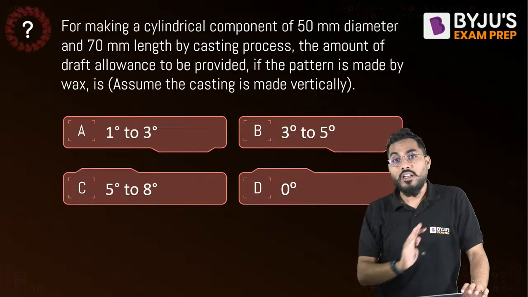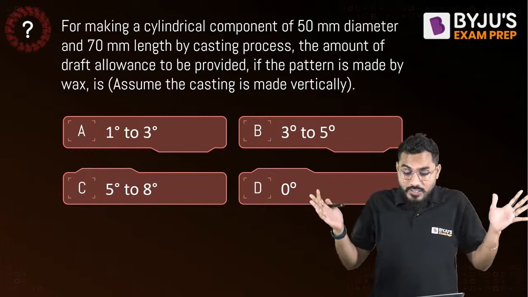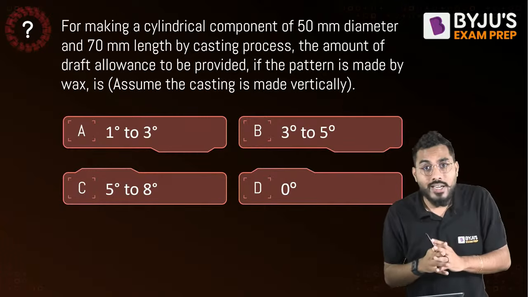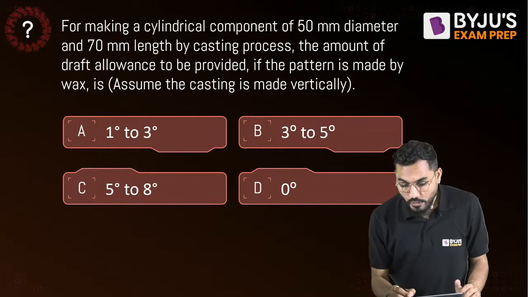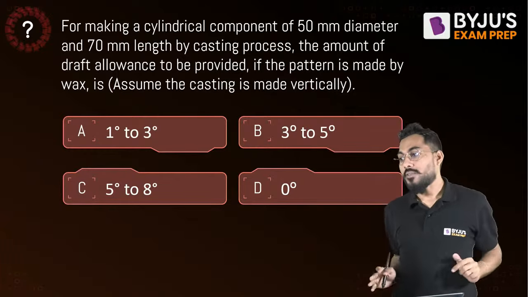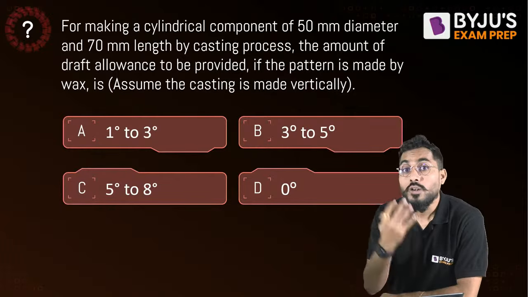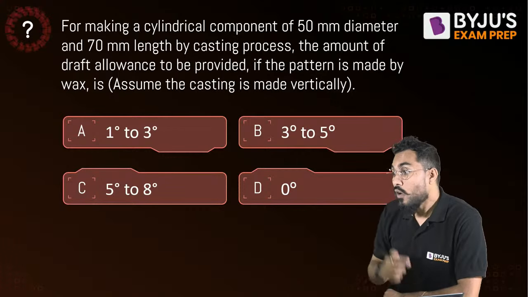But now which material? Most of the time students say that the cylindrical body has an outer surface that is external, so on the external surface 5 to 8 degree allowance is given. C is the answer. But understand what material it is. Wax material.